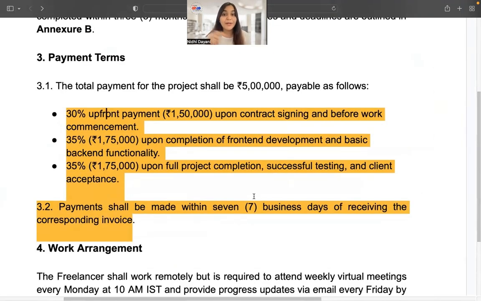Now, keep in mind that we are drafting it for RF, and here GPT does not have any clause incorporated about late payments and interest on late payments. So we can ask GPT to incorporate that. And it further says that payment should be made within 7 business days of receiving the invoice. Now, since we're trying to make it from RF's end, we would like this period to be shortened. We'll give it in a prompt later.